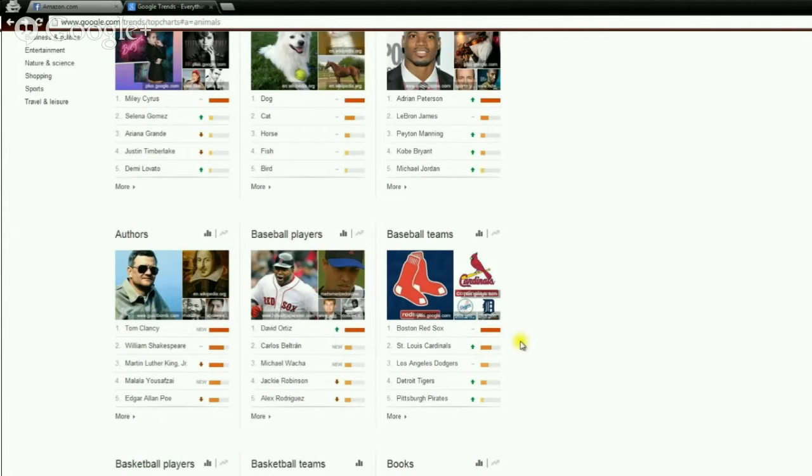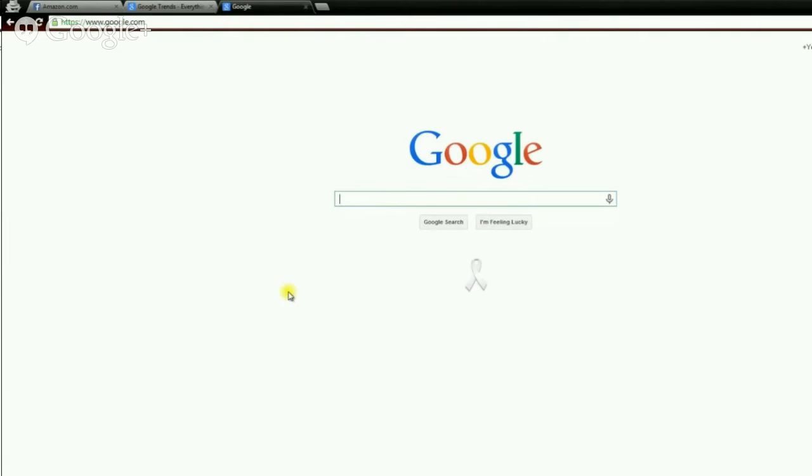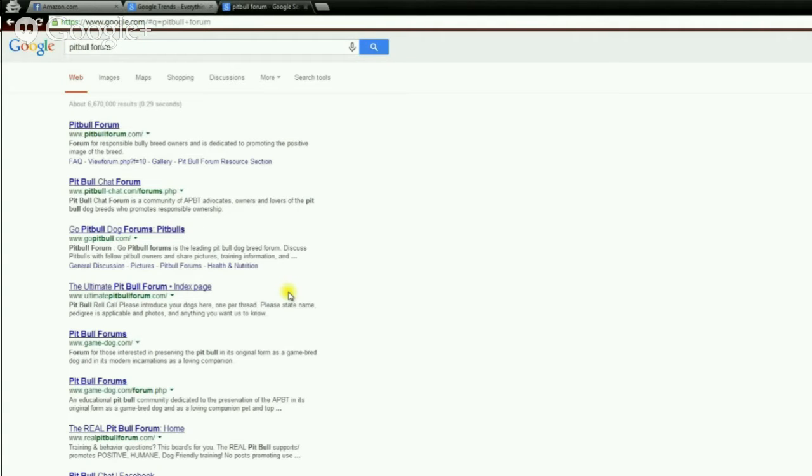Now, there are two more ways that we can make sure the topic we choose is in demand and that there are passionate people about that topic. So let's choose a topic. I'm going to go with dogs, and specifically pit bulls, because I feel like there's a big passionate group of people who love pit bulls. One way we can check that it's a popular subject is to head over to google.com, search our topic, pit bulls, and put forum after it. We are going to see if there are a lot of active forums related to that subject.